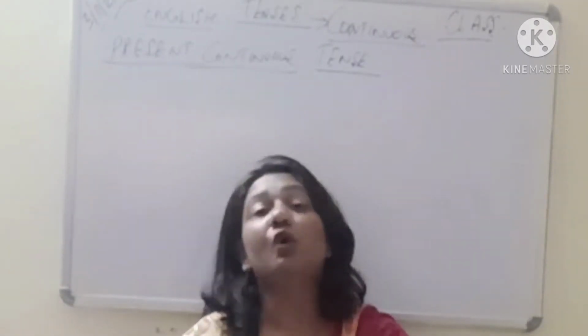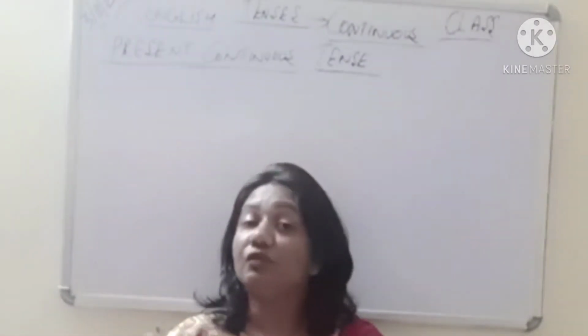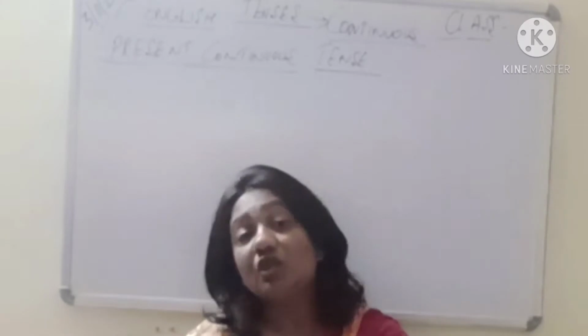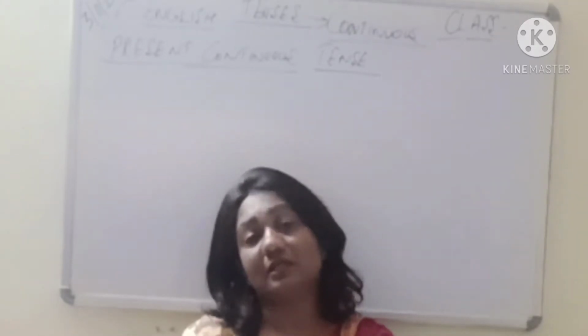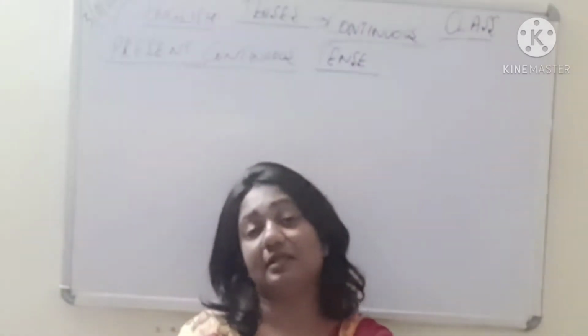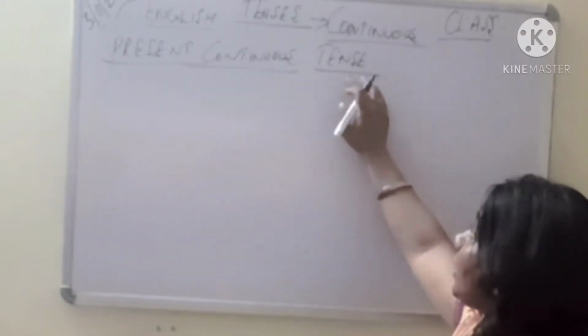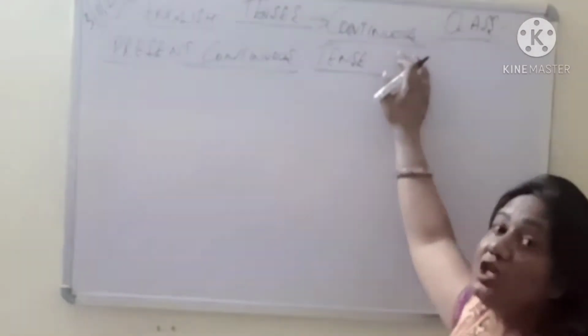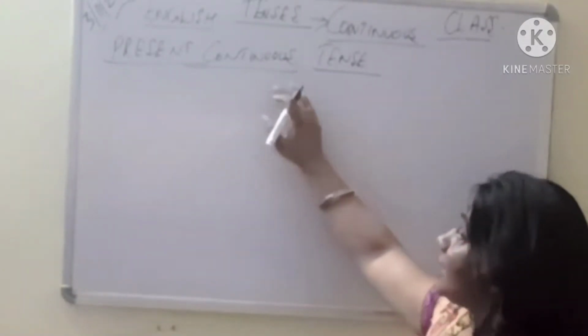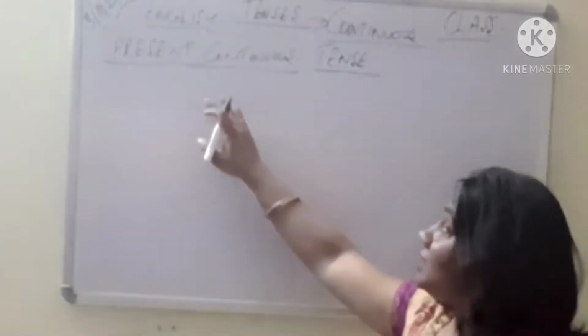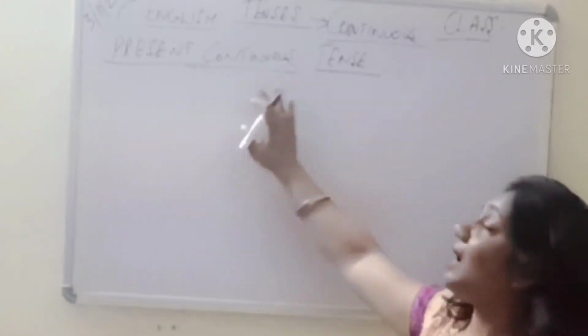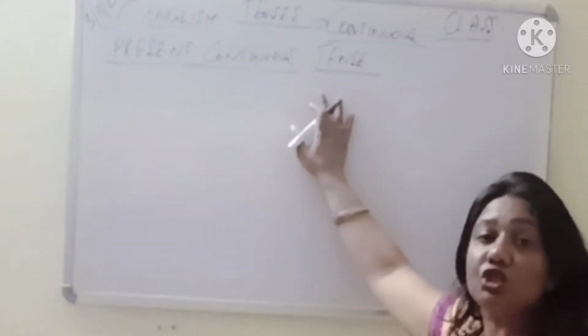So today next what we are going to do is, as I have told you, there are 12 actually types or subtypes you can say which we have to cover under tenses. So we have done about the simple present, past and future, and today we are going to take up the continuous tenses. We will be dealing with present continuous tense, the past continuous, and the future continuous.